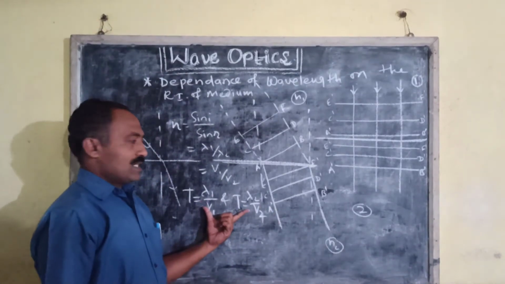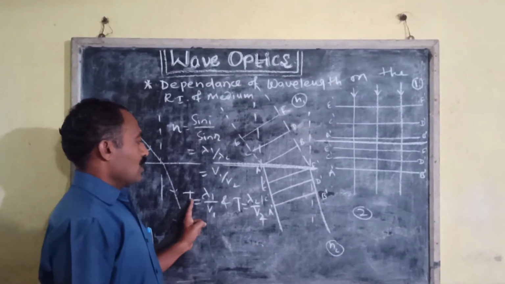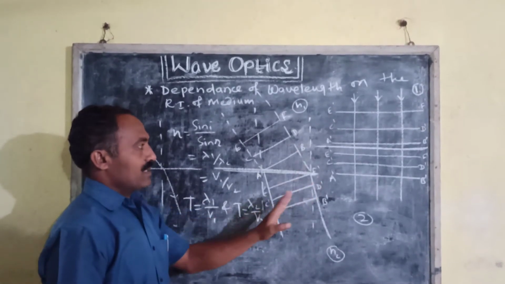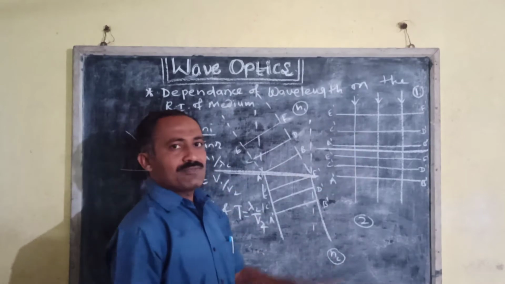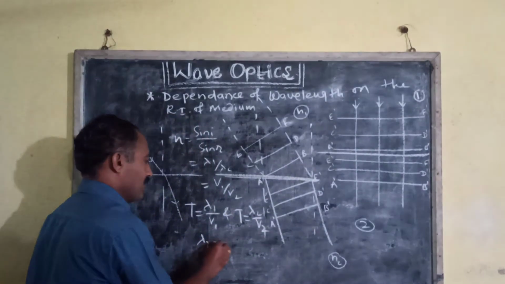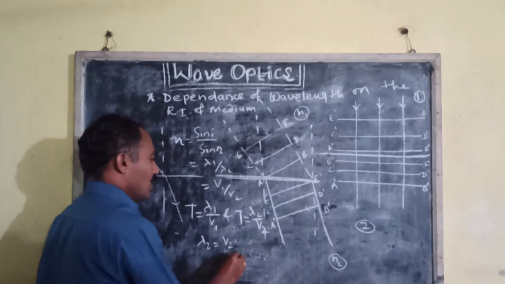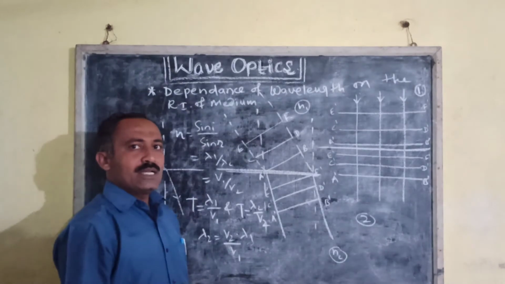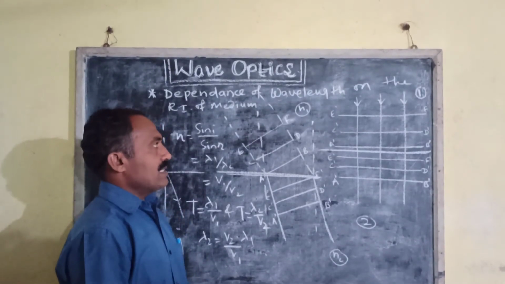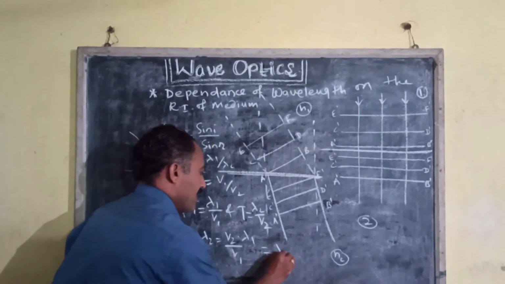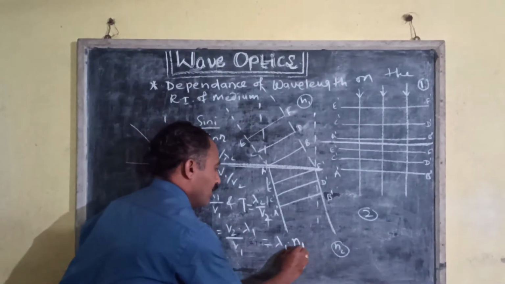From these two equations we can write that the time to cover the distance is the same. The distances are different, but the time required is the same. Therefore we can write lambda 2 is equal to v2 into lambda 1 upon v1. If n1 and n2 are the refractive indices of the two media, then this equation can be written as lambda 2 equal to lambda 1 into n1 upon n2.